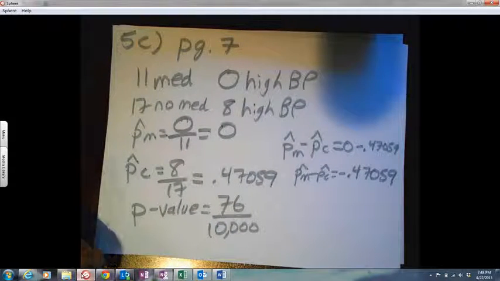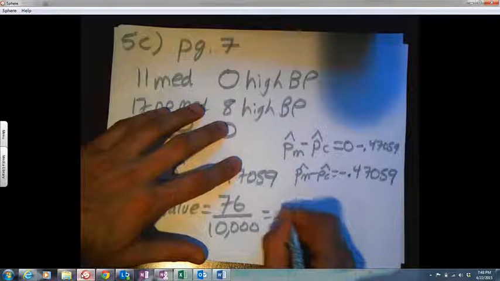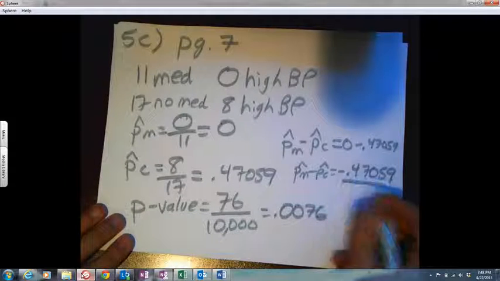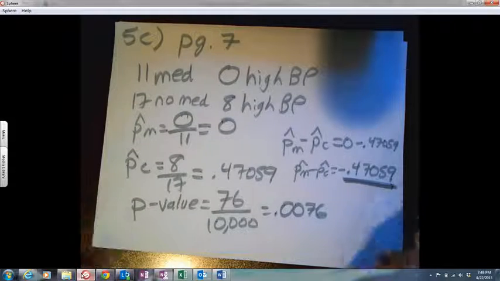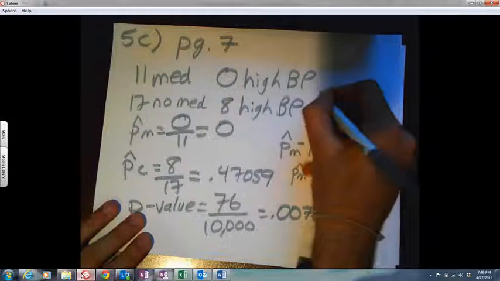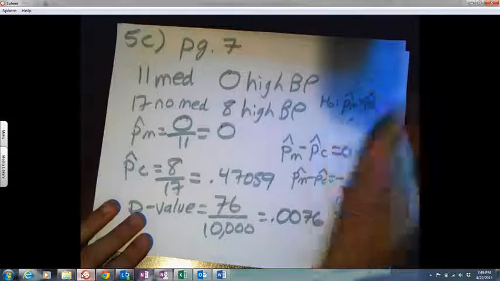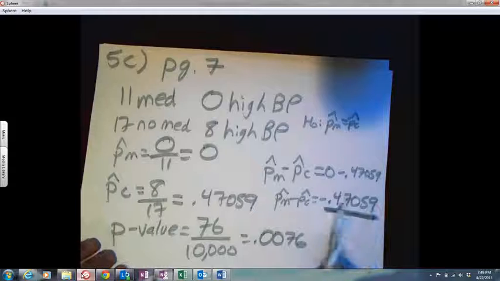That is 0.0076. Okay, folks, this is a really small p-value. What this says is the probability of getting this sample statistic, if we assume the null hypothesis was true, and remember the null was that PM equals PC, is only 0.0076.